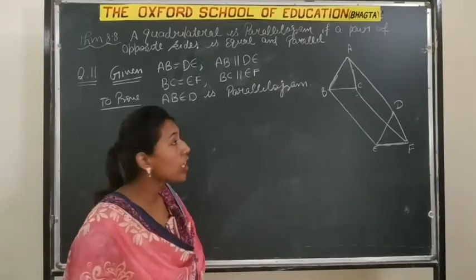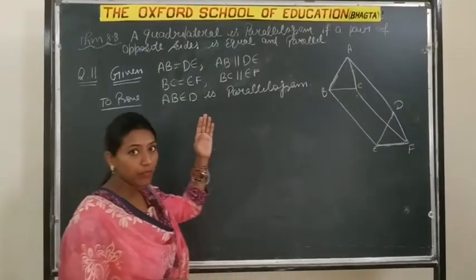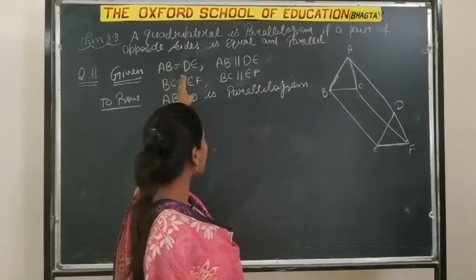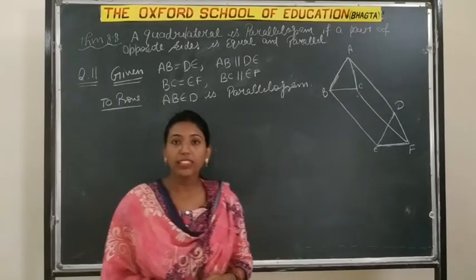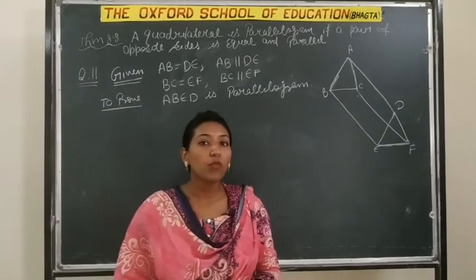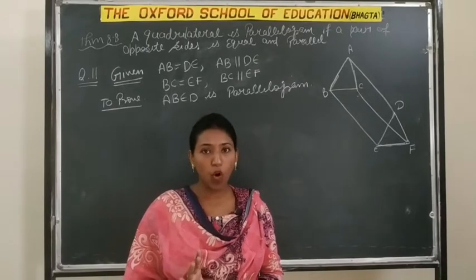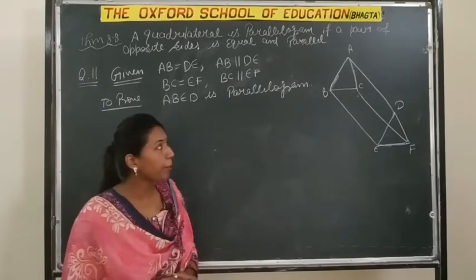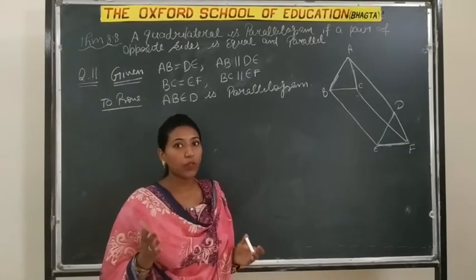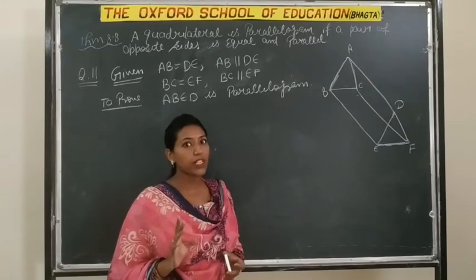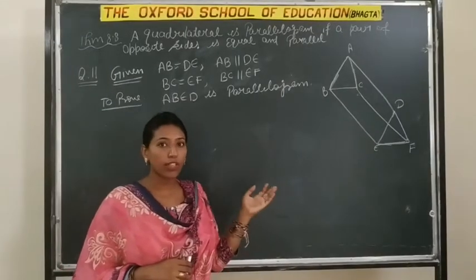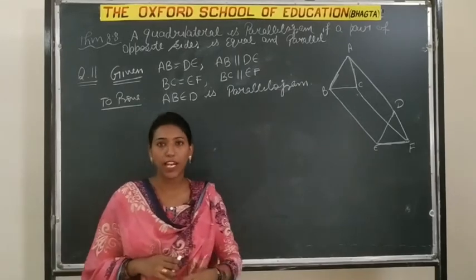But first of all, we have theorem 8.8, which says that a quadrilateral is a parallelogram if a pair of opposite sides is equal and parallel. That means if we have to prove a quadrilateral is a parallelogram, we will prove only one pair of opposite sides is equal and parallel. No need to prove both pairs of opposite sides are equal and parallel. So using theorem 8.8, we will solve question number 11 of exercise 8.1.